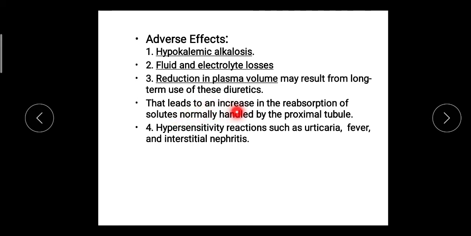It leads to an increase in the reabsorption of solute normally by the proximal tubule. Due to blockage of reabsorption at the loop of Henle, these solutes or ions may be reabsorbed more through the proximal tubules. Then there are hypersensitivity or allergic reactions like urticaria, fever, or interstitial nephritis, swelling of the kidney. These are the side effects or adverse effects of the loop diuretics.